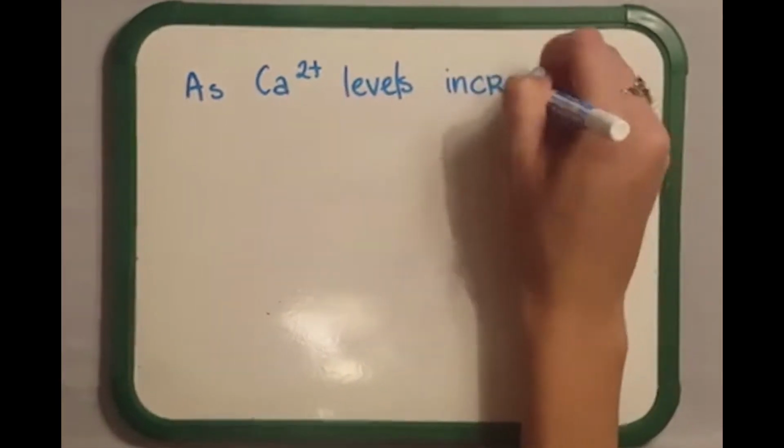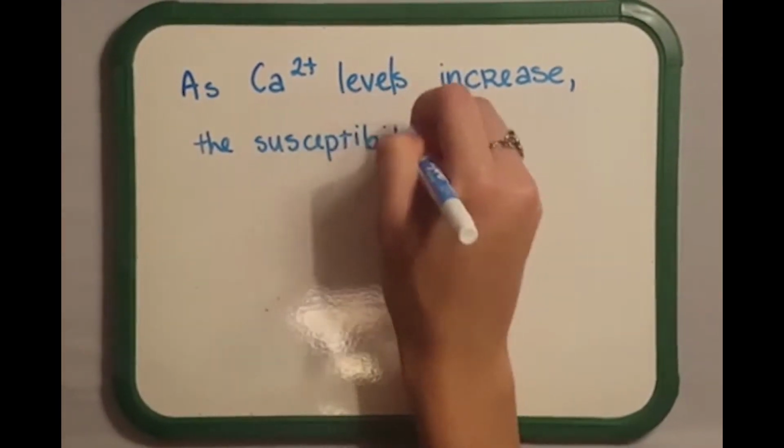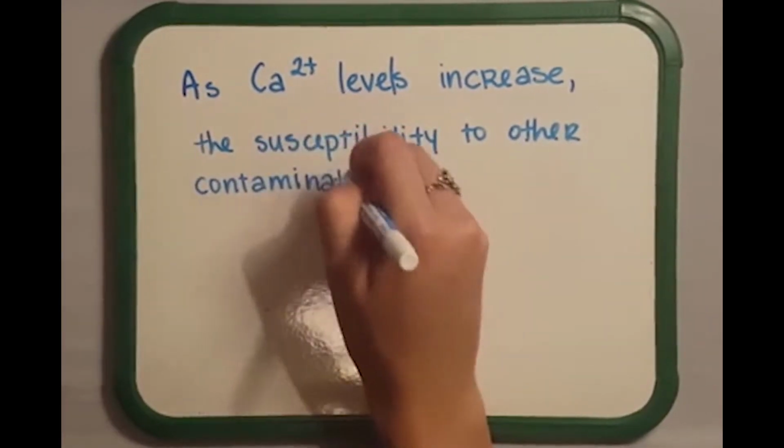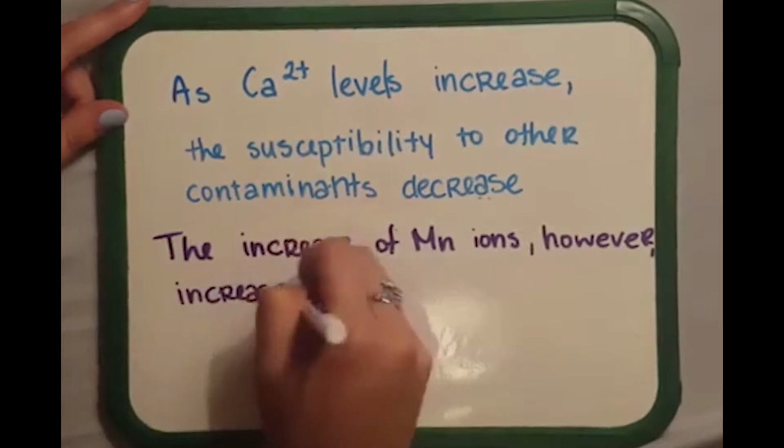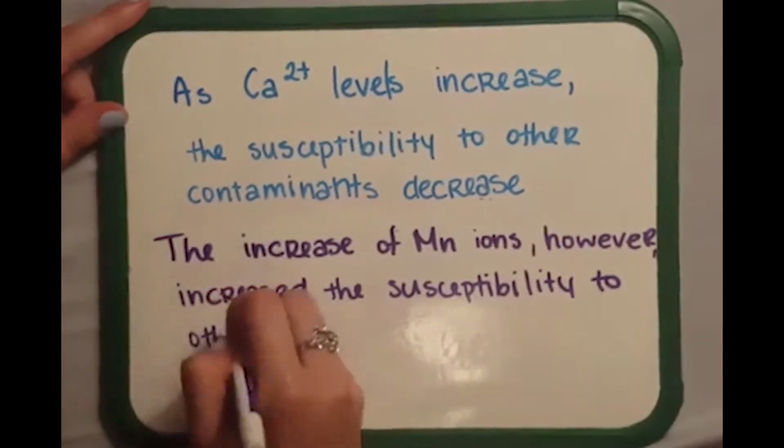invasive amphibians. More specifically, they noticed that the increase of calcium decreased the organism's susceptibility to other contaminants, in this case NaCl, but that the increase in manganese ions actually increased their susceptibility to these contaminants.